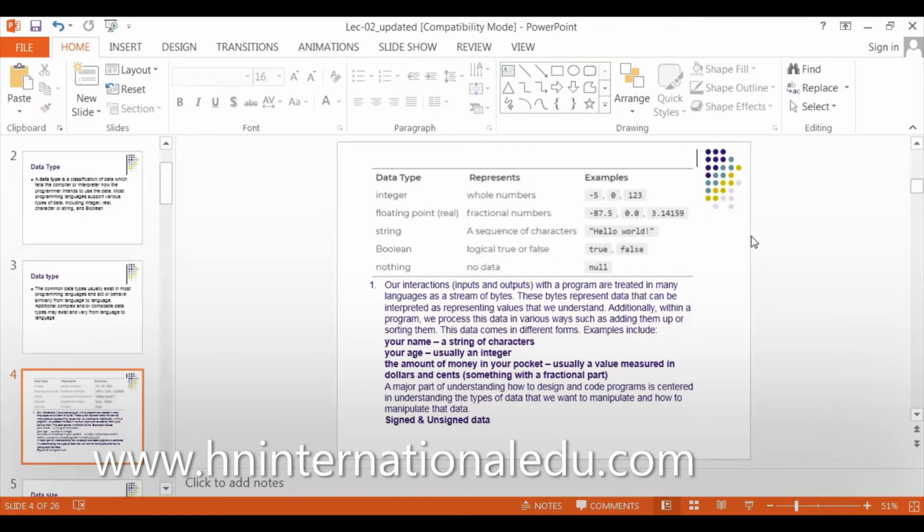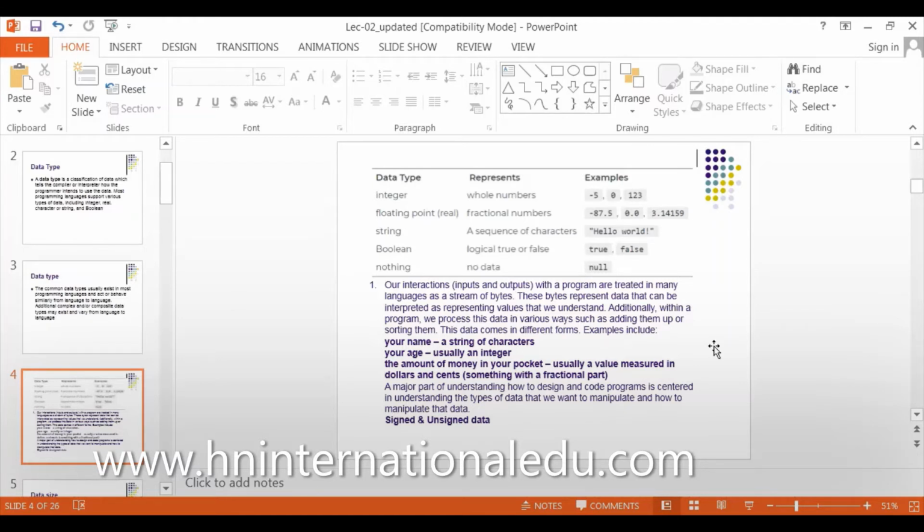If I write 1 byte, my system will allocate 8 spaces in RAM. Additionally, within a program, we process this data in various ways, such as adding or sorting it. We can do different tasks in our program. We can add our data. We can sort it, for example, from highest to lowest or from lowest to highest.